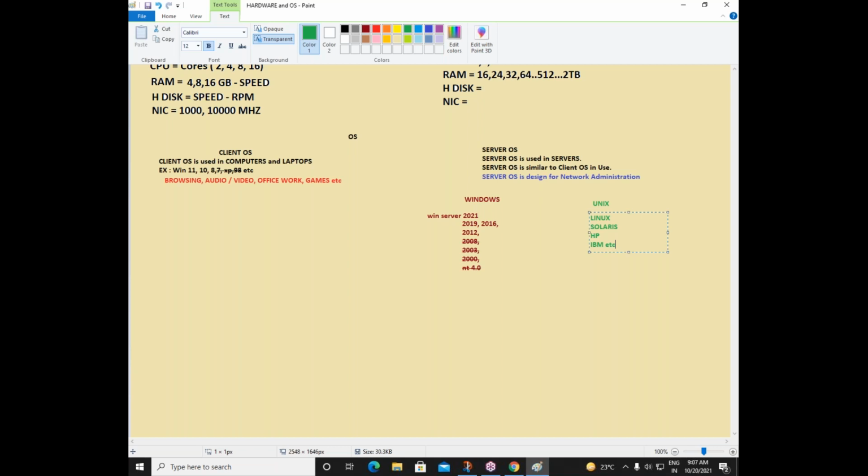Okay, friends, so these are the two server operating systems we have. One is from Microsoft Windows, another one is from Unix. Under Unix, Linux is the most famous one.